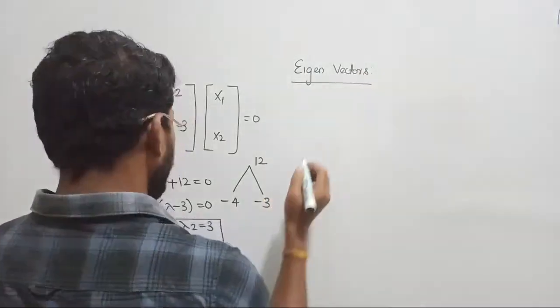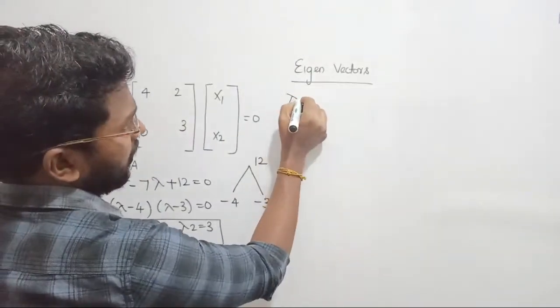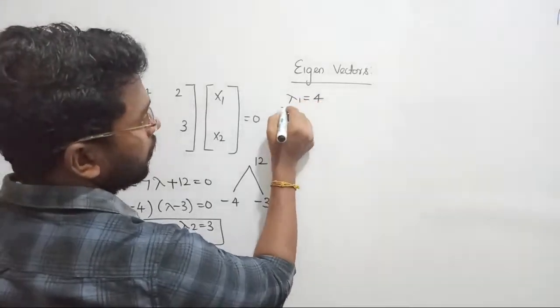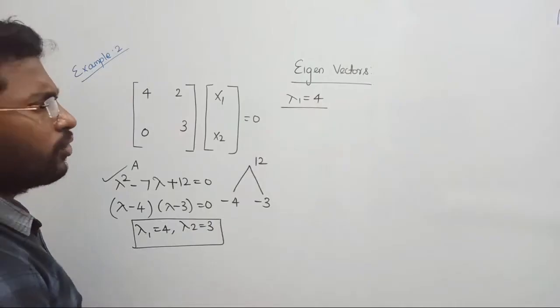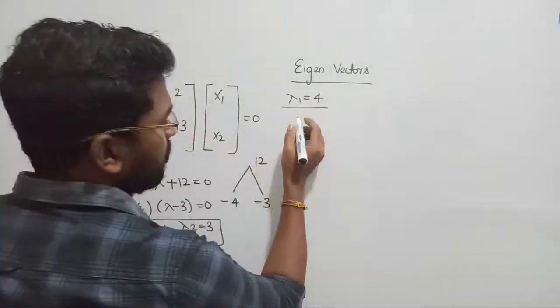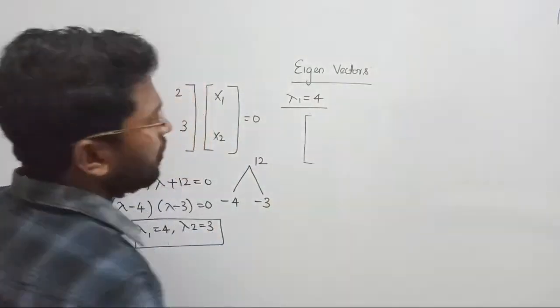If you want to know the value of the eigenvector, let us consider lambda 1 equal to 4, right? Lambda 1 equal to 4, what will you do? First write the equation. Shall I write the answer directly?